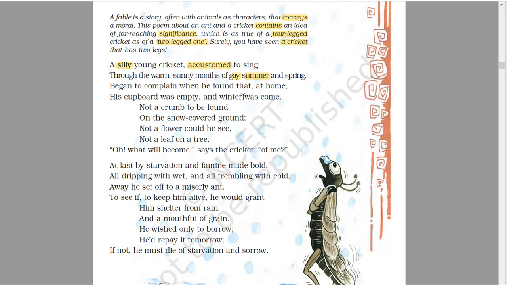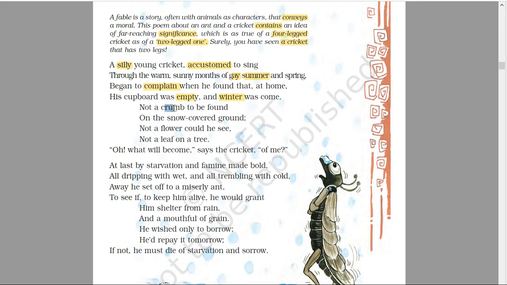So now it is the time of winter. Winter is the season where no greenery will be there. Every natural phenomenon is covered with snow. No vegetation, nothing is there. Even the green leaves on the trees could not be found. So the same cricket who spent all the summer and spring seasons in singing now has something to complain about in winter. And what is he complaining for? Because he does not have anything in his cupboard. His cupboard was empty.